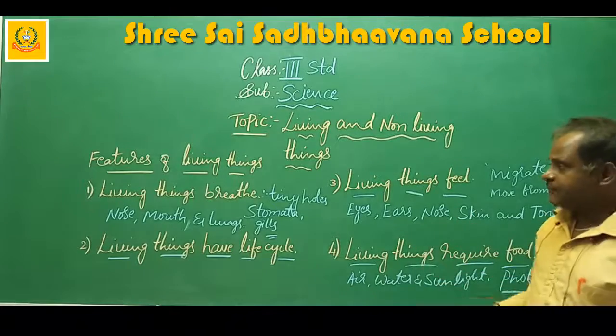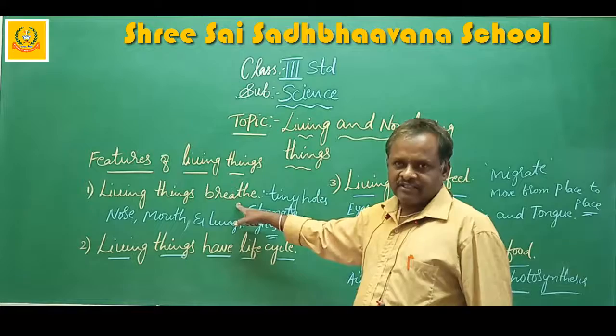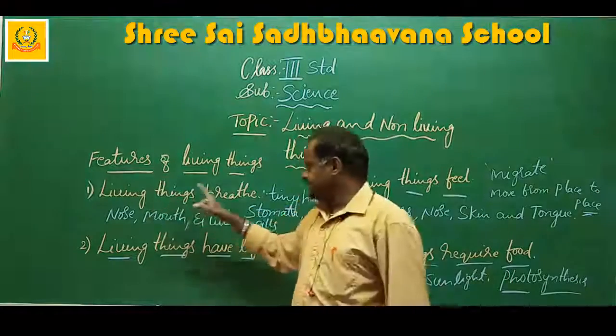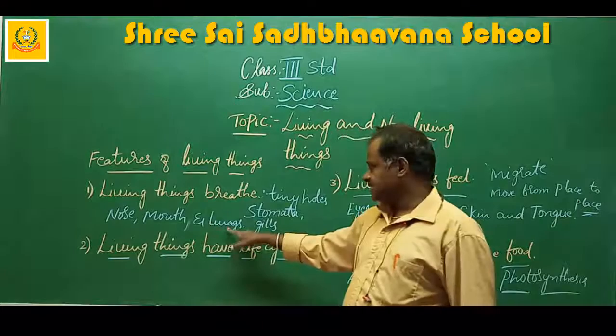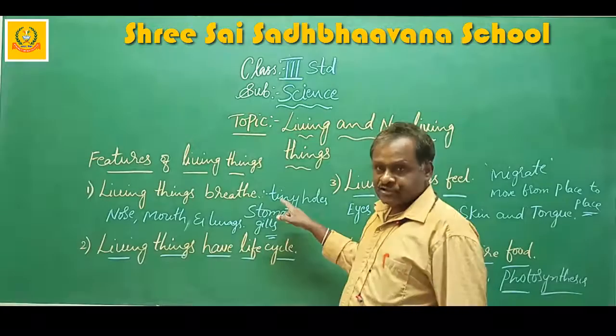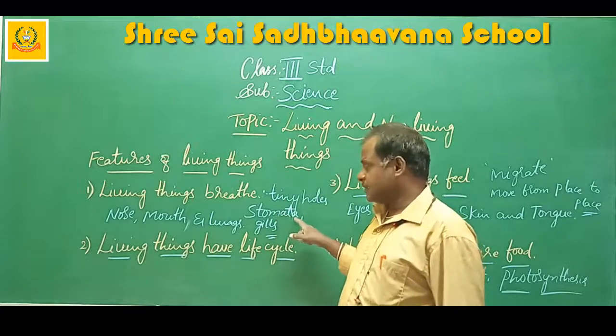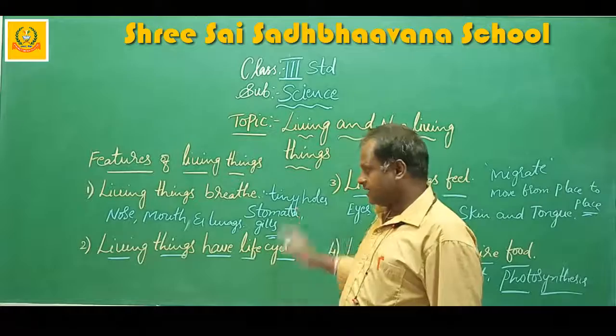Once again I will read them. Living things breathe. Living things breathe using nose, mouth and lungs. Some, fishes, use gills. Plants use tiny holes called stomata. What do they call it? Stomata.